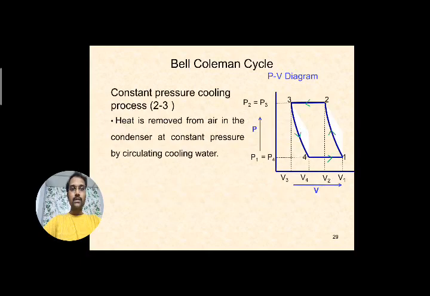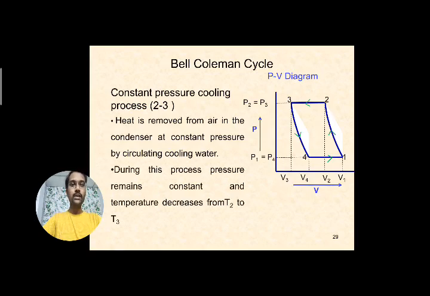Right. So the 2 to 3 process is named as constant pressure cooling process. If you observe the PV diagram here, it is a constant pressure cooling process. I already explained what is happening in the condenser. Heat is removed from air in the condenser at constant pressure by circulating the cooling water inside the heat exchanger or in the condenser. Only the heat is removed from the air in the condenser, maintaining the constant pressure.